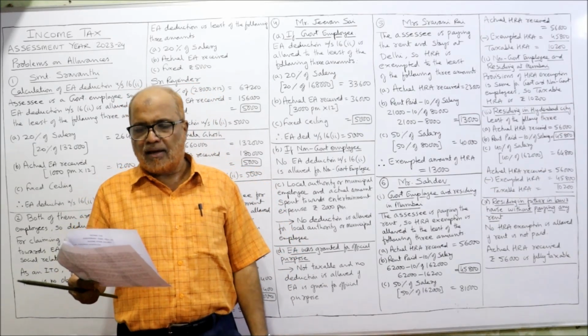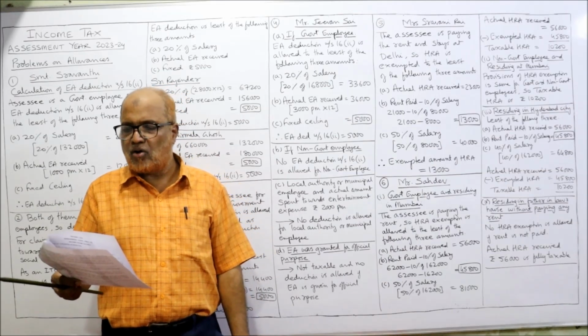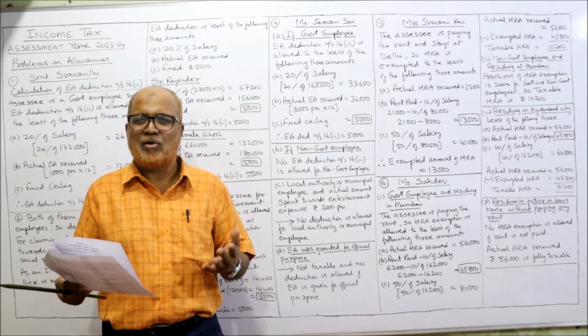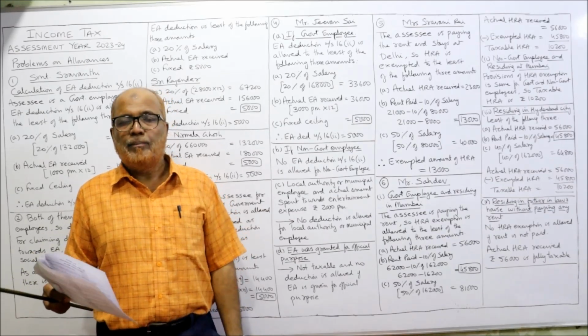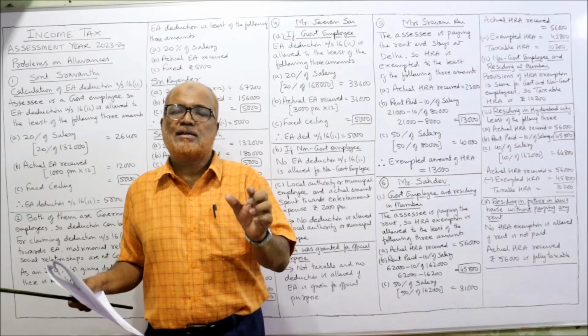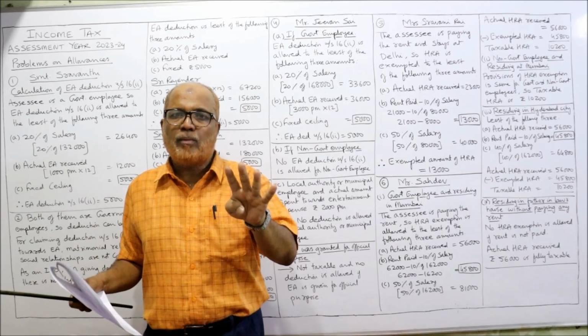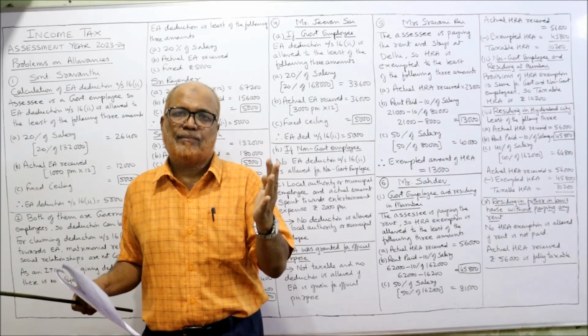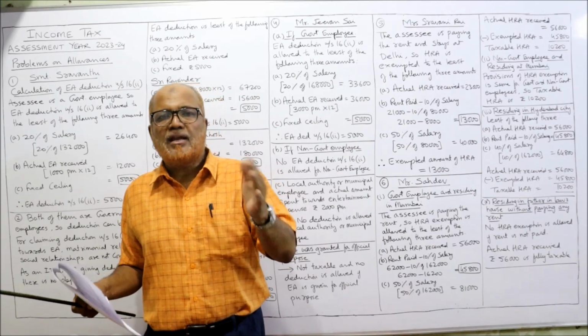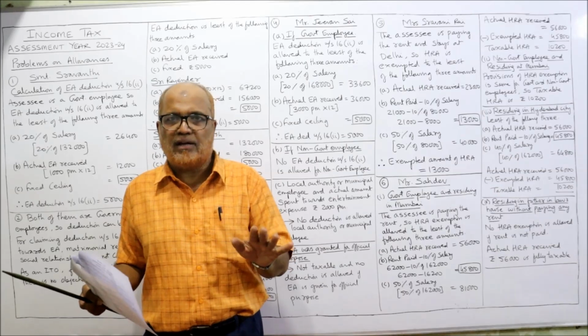Mrs. Sravani Rai is working as a lecturer in a government college. We are not concerned whether it is a government college or any college. Delhi. This point you have to remember, because the provision for giving HRA exemption is different for the first 4 metropolitan cities, that is Mumbai, Delhi, Kolkata and Chennai. The provisions are different for the rest of India.